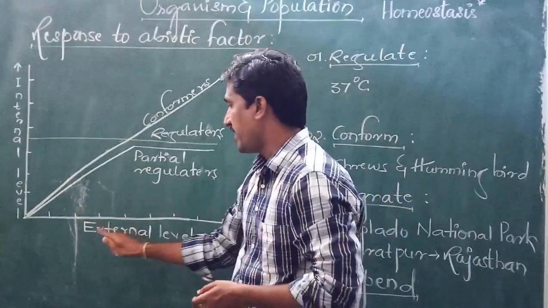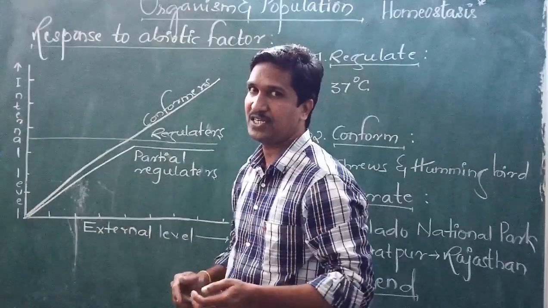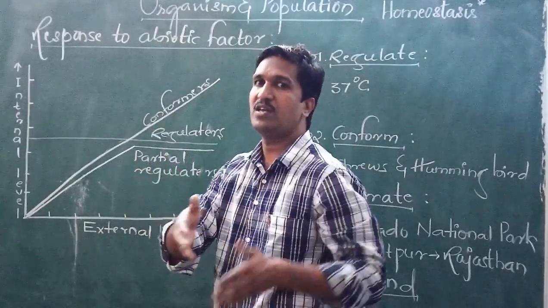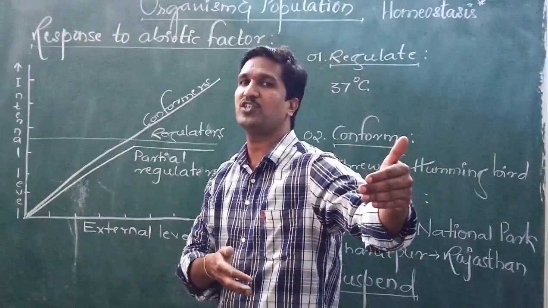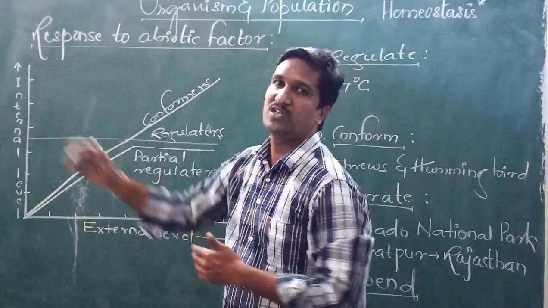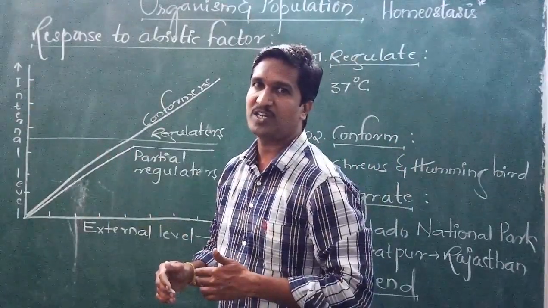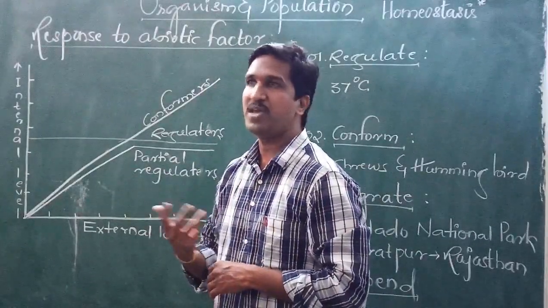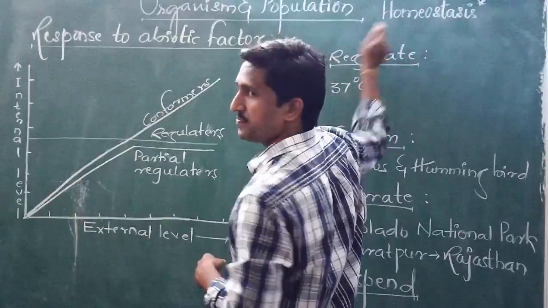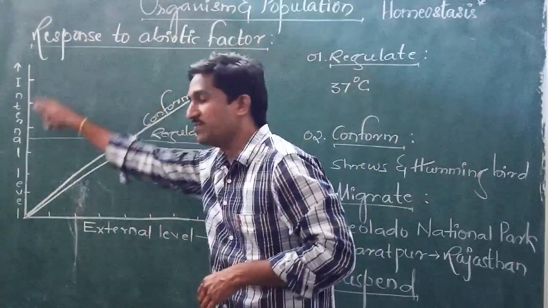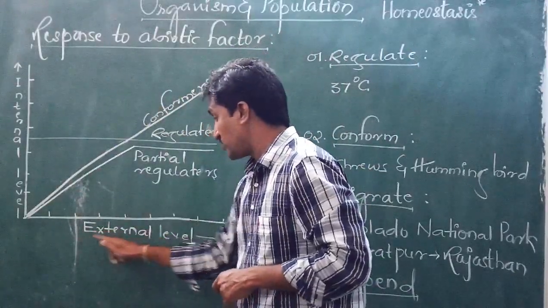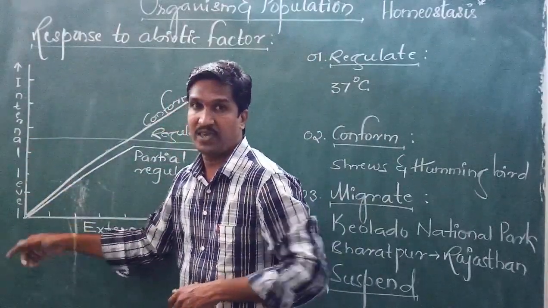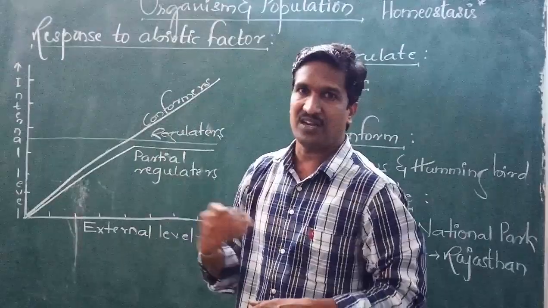So here the external level will be there, as I said, outside the body, that's the temperature. If you go to Rajasthan, the temperature is more. If you go to Shimla or Kashmir, the temperature is less. But still human beings can survive. What makes it possible? Homeostasis. How it is, that comes over here. So external level versus internal level.